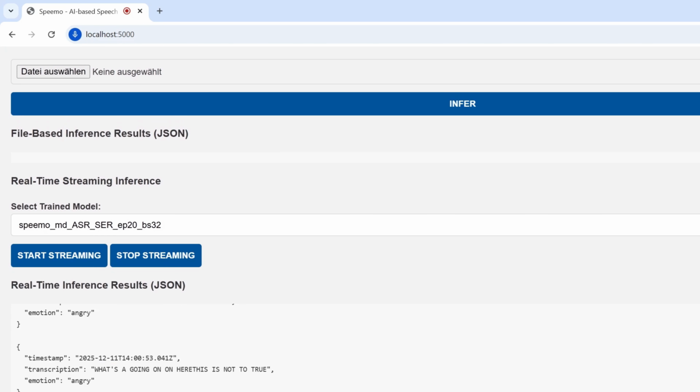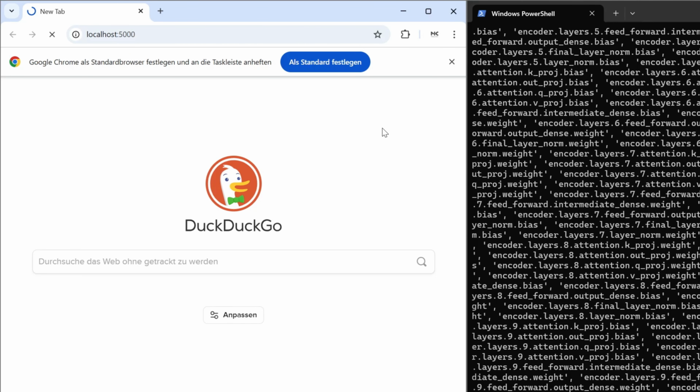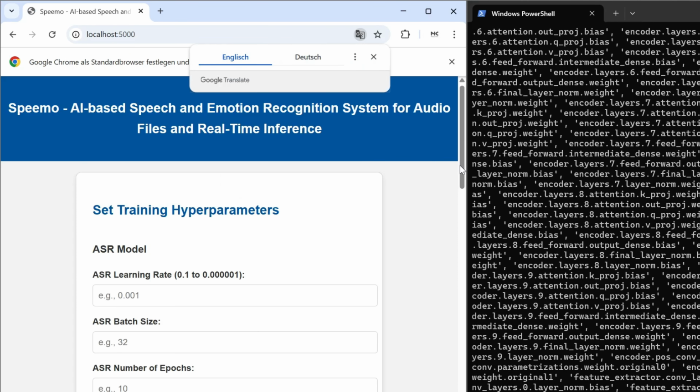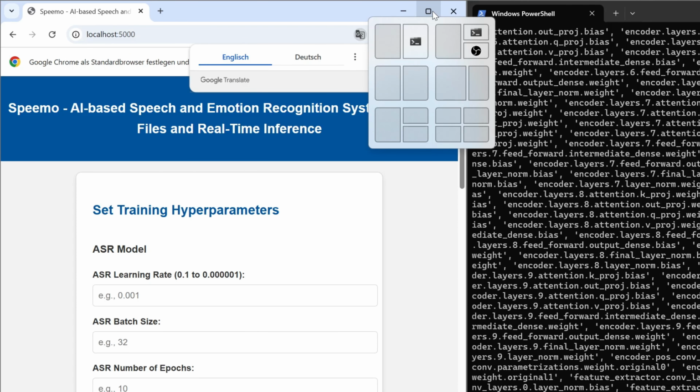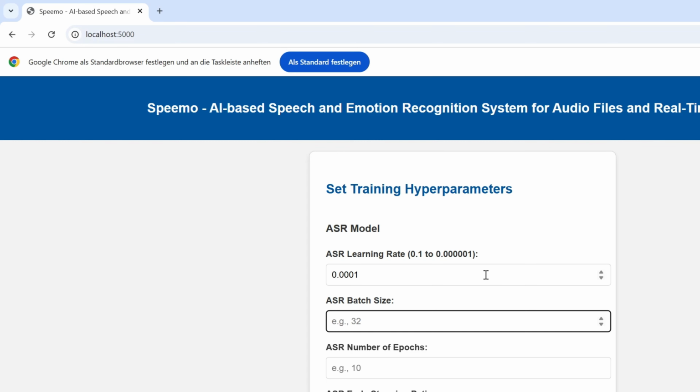This is where Speemo comes in. Speemo is an end-to-end framework developed by Martin Khadjavian for automatic speech recognition and speech emotion recognition. It is currently in the test and use phase for integration into virtual reality learning analytics sessions at Learning Technologies at RWTH Aachen University. At the core of Speemo is a pretrained RWTH self-supervised learning backbone.